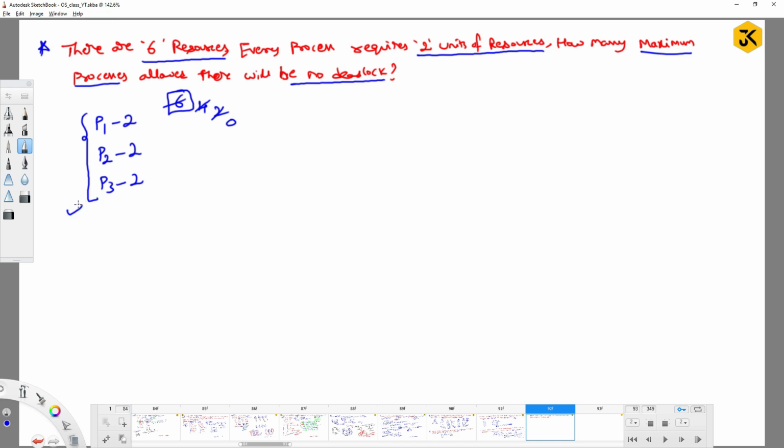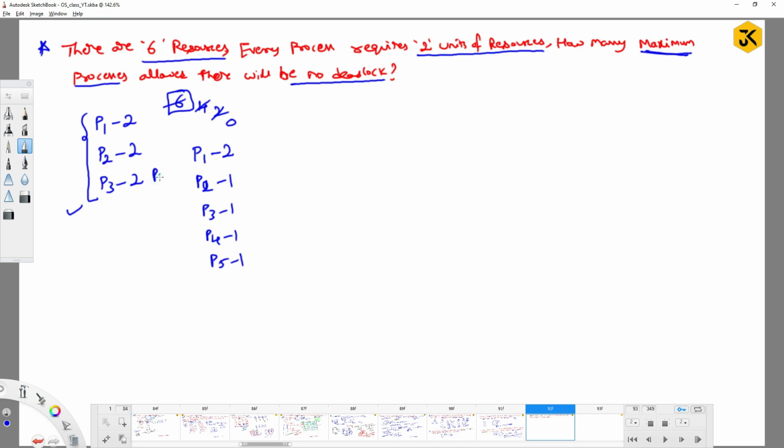But here 3 is not the answer. Here they are asking for how many maximum processes are allowed such that there will be no deadlock, right? Which means, can I do it like this? Process P1 will get 2 resources, P2 will get 1, P3 will get 1, P4 will get 1, P5 will get 1. Can I do it or not? Yes. This is another way where you can get the maximum processes, right?